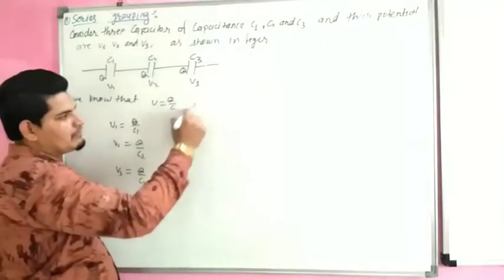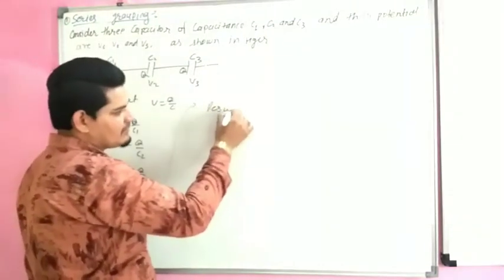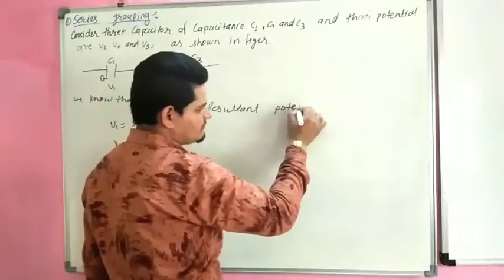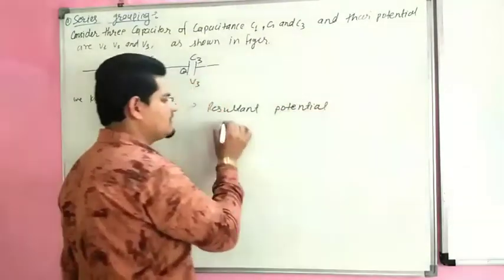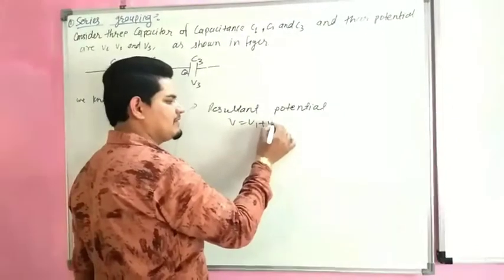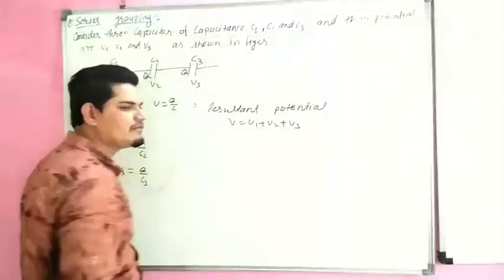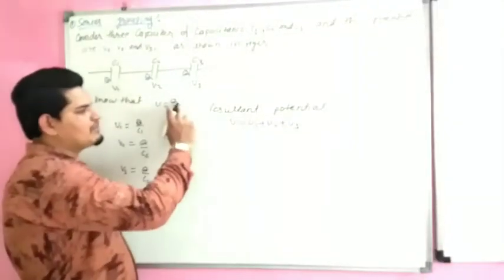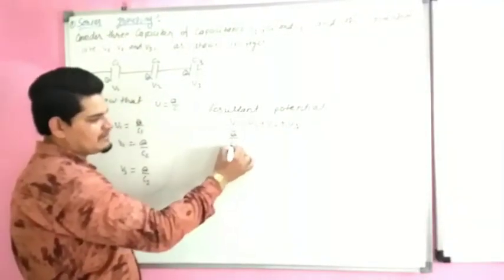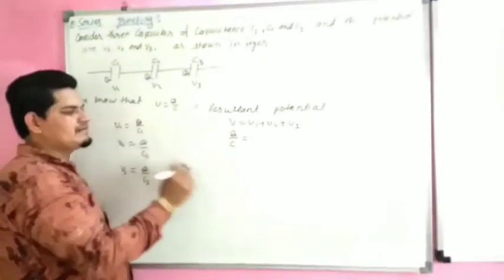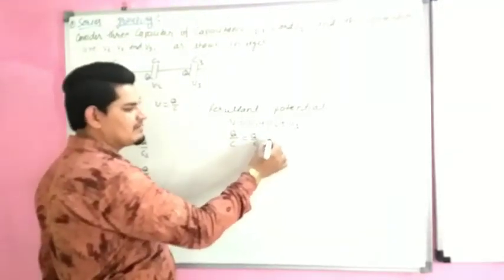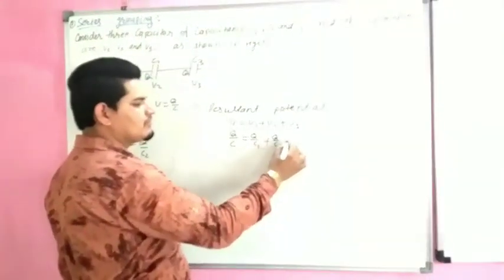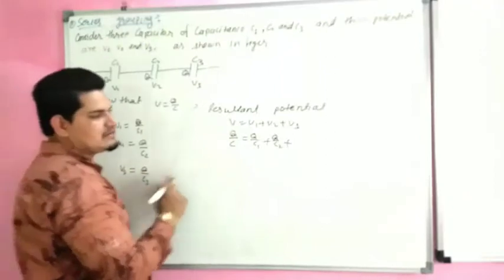Then we have to calculate the resultant potential. Resultant potential V is equal to V1 plus V2 plus V3. This is the formula of resultant potential. Now V is equal to Q by C, V1 is equal to Q by C1, V2 is equal to Q by C2, V3 is equal to Q by C3.